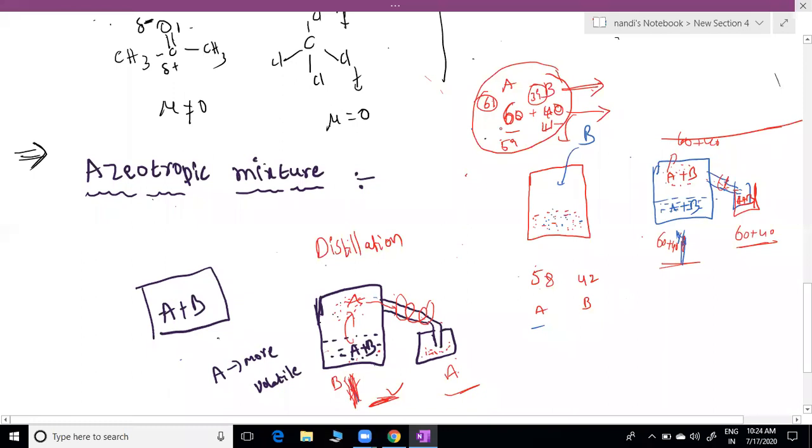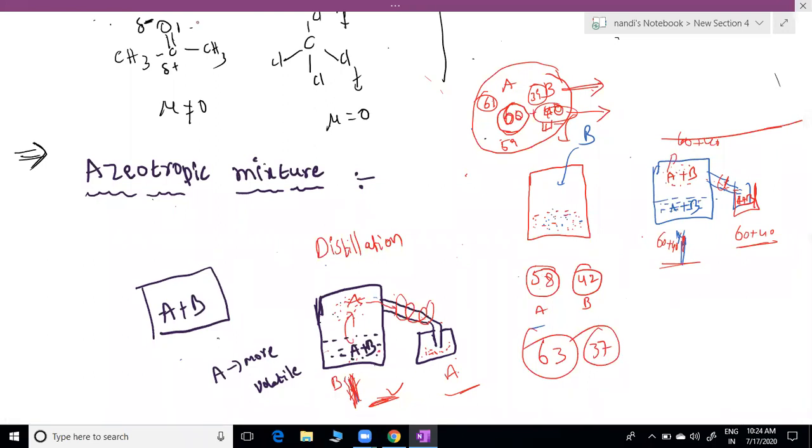Azeotropic means at a particular composition, not all compositions. Only 60-40. If you are taking 58-42, you can separate out. If you are taking 63-37, also you can separate out. But only at 60-40 you can't separate out. That particular composition we call an azeotropic mixture.